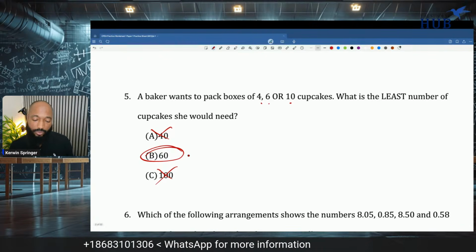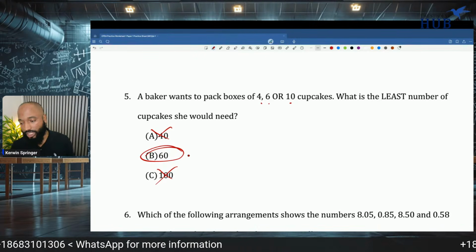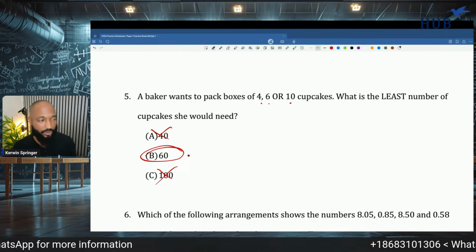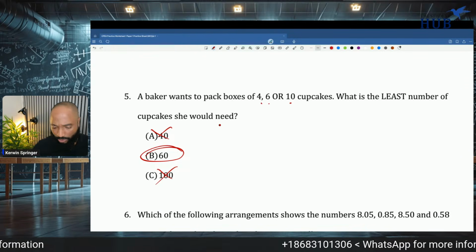Yeah, so she wants to pack the boxes into boxes of 4, 6, or 10. So, yeah. Y'all catch up with me. I find the YouTube people a little behind.